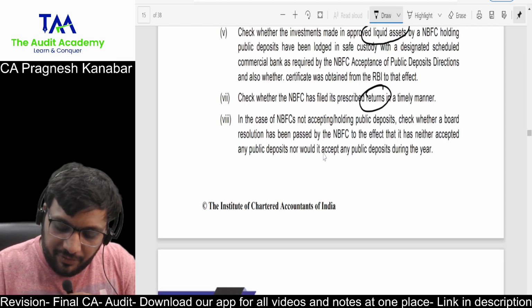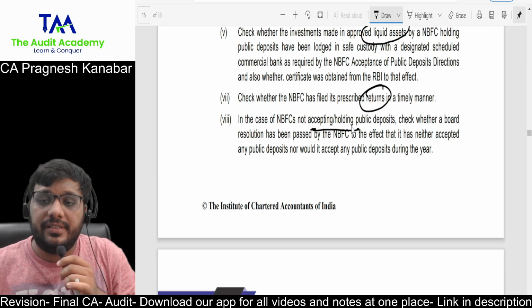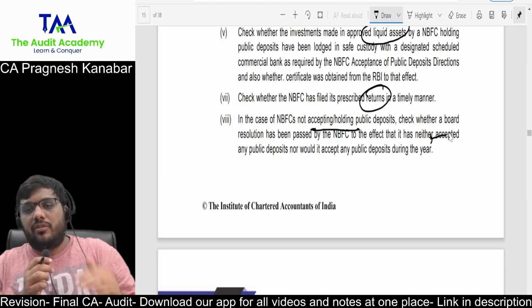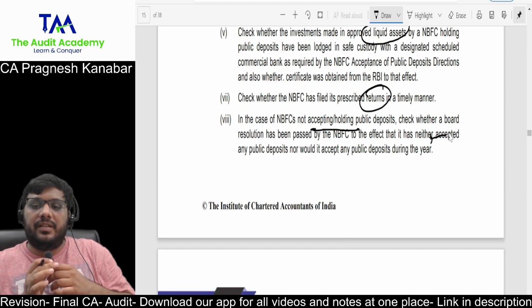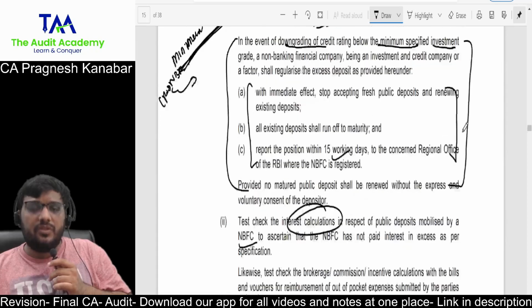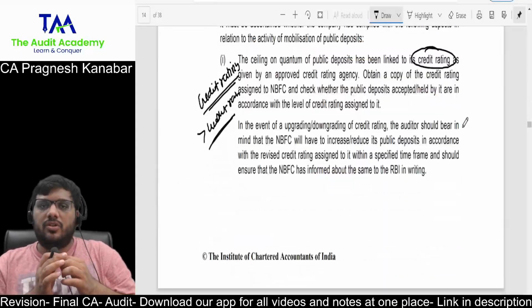All right. Then for NBFCs which are not accepting or holding public deposits, which are not allowed to accept or hold public deposits, check whether the company has clearly passed a board resolution restricting all the employees and officers of the company from accepting public deposits. All right. Okay. And that is fine. So these points you have to be careful of. So they can ask you a separate question.